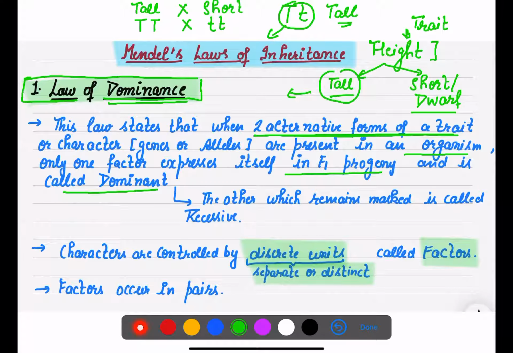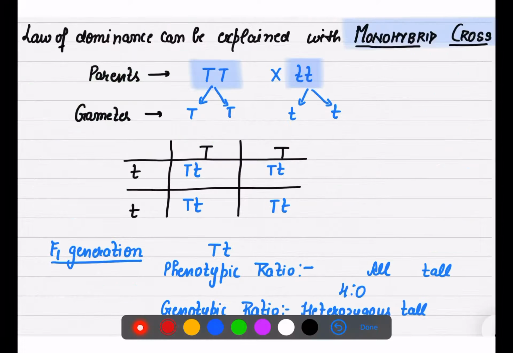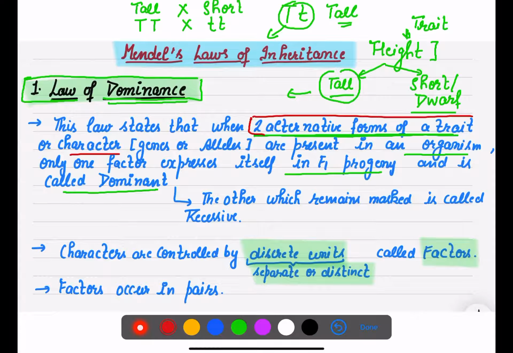So it means out of these two alternative forms of a trait or a character, genes or alleles, present in an organism, only one allele will express itself in the next progeny, that is the F1 progeny, and this factor or this form is called dominant.